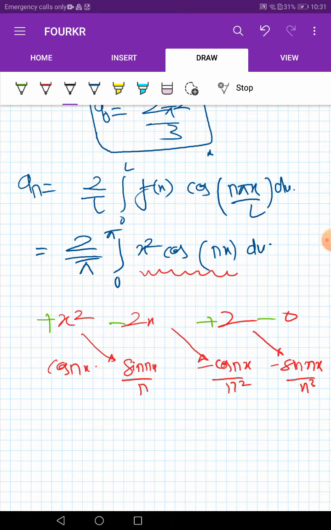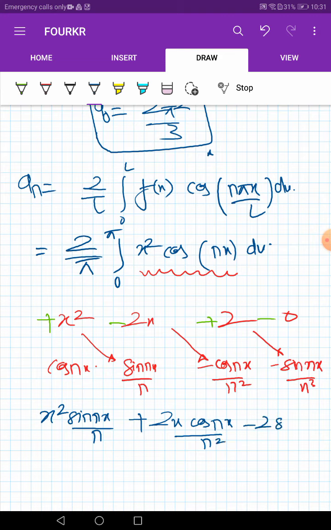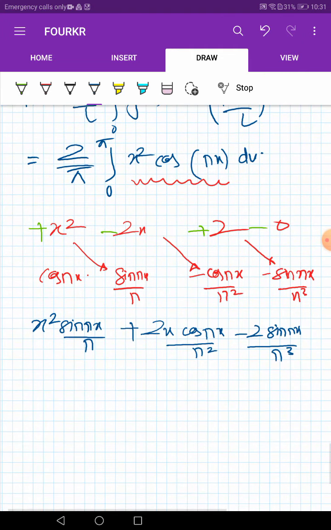So you will get the value of the integral as x square sin nx by n, so minus will become plus, so plus 2x cos nx by n square minus 2 sin nx by n cube. Okay, so this is the value of our integral. Now if we put the limits, then limits are from 0 to pi.